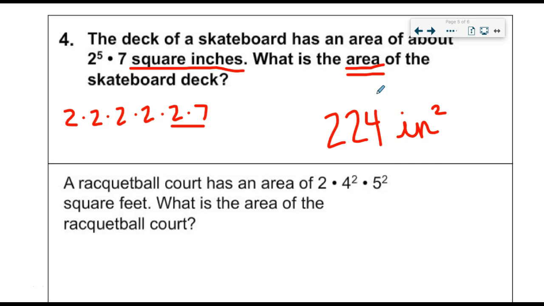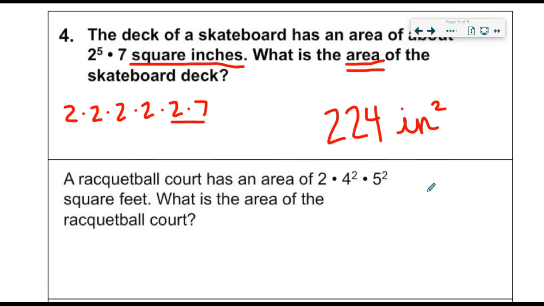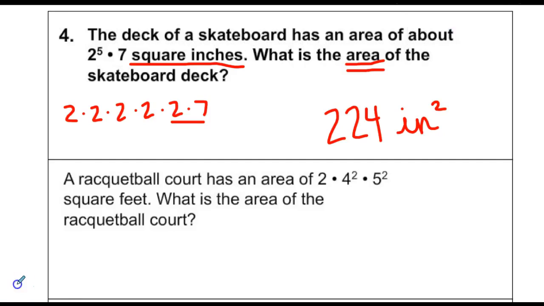Okay? Take a minute and do the second part of number 4. Pause the video while you do that, and when you're ready to check, come back and revisit.